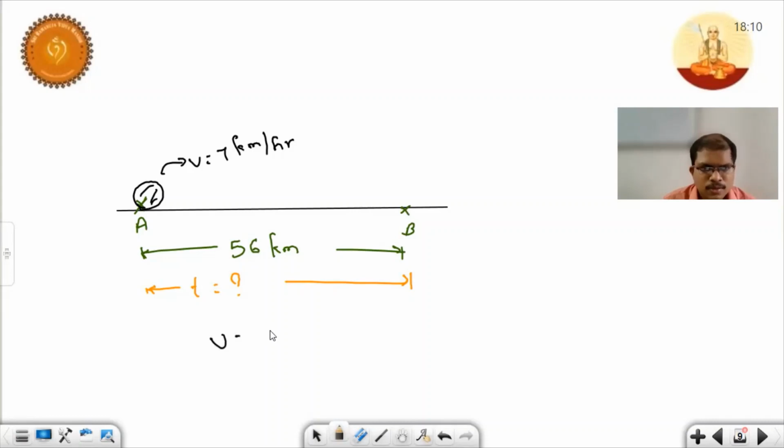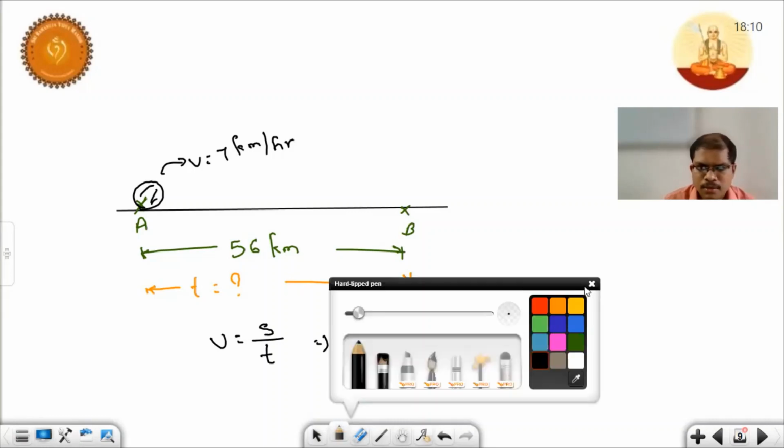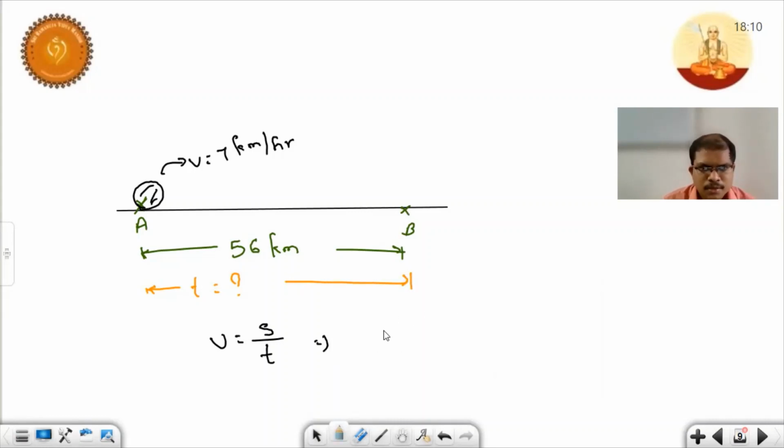Very good children. So what is this formula? Speed is equal to distance by time. So here now what I gave means the data: speed 7, distance 56 kilometers, and time we need to find. So time t is equal to how much value are we about to reach now? 7 1s are 7, 7 8s are 56. So 8 hours. Very good, very good children.